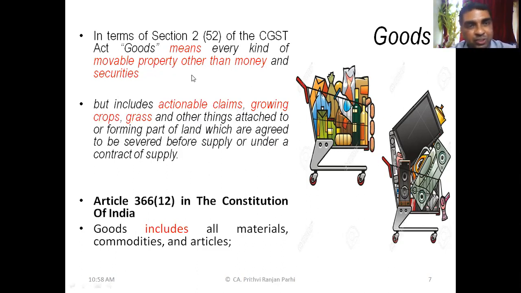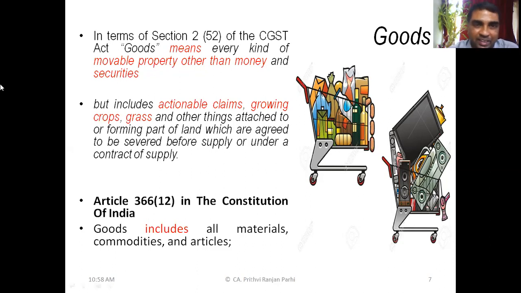So, why do I call it an inclusive as well as exhaustive definition? You see, the definition started like this: goods means, and also it uses the word includes. That part of the definition is exhaustive. Goods means every kind of movable property other than money and securities. So money is not covered under the definition of goods under CGST. Securities, your shares, bonds, equity shares, are also not a part of goods.